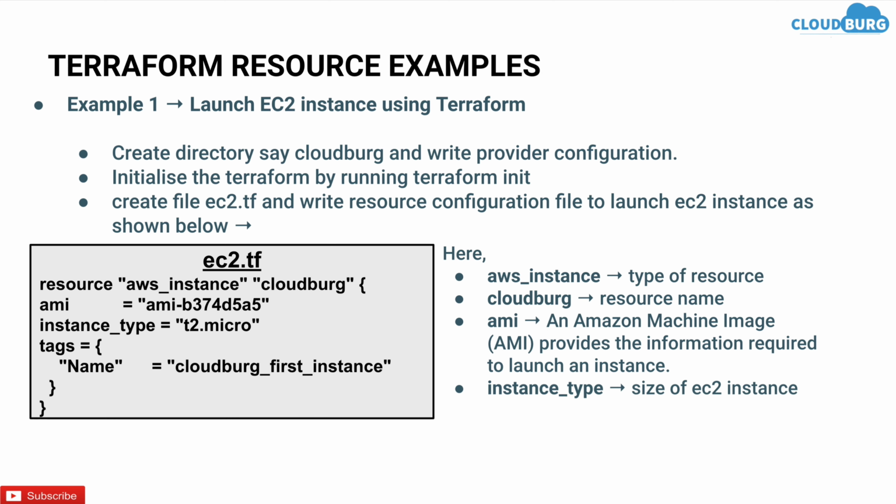You can use AMI of any operating system and can launch the instance. Instance_type is the size of EC2 instance. I always prefer to add tag with every Terraform resource so that it can be easily recognizable. So here tag name is the name of the EC2 instance. So let's launch the EC2 instance.